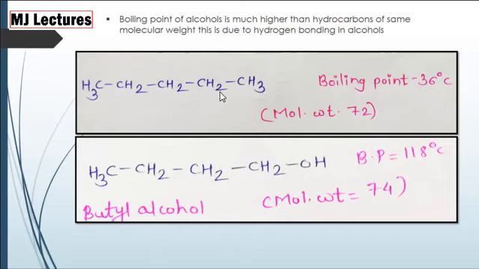For example, n-pentane has molecular weight 72 and its boiling point is 36 degrees Celsius, and that of butyl alcohol, whose molecular weight is 74, nearly the same as that of n-pentane, but the boiling point of butyl alcohol is 118 degrees Celsius. This is due to the hydrogen bonding present in butyl alcohol.